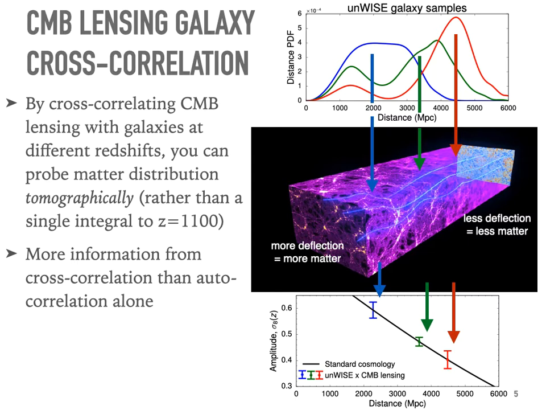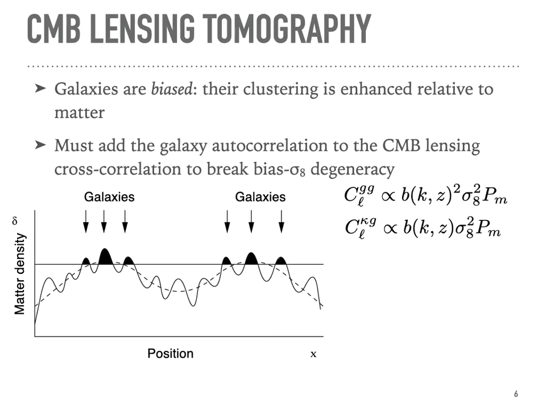And in particular, you can get tomographic information by cross-correlating CMB lensing with galaxy samples at different redshifts. And each cross-correlation is then going to actually probe the matter at the redshift of the galaxies rather than all of the matter out to the CMB. The other advantage of using cross-correlations is that we can actually get more information from the cross-correlations than from the autocorrelations alone. Now, the complication when we introduce galaxies into our CMB lensing measurement is that galaxies are biased tracers